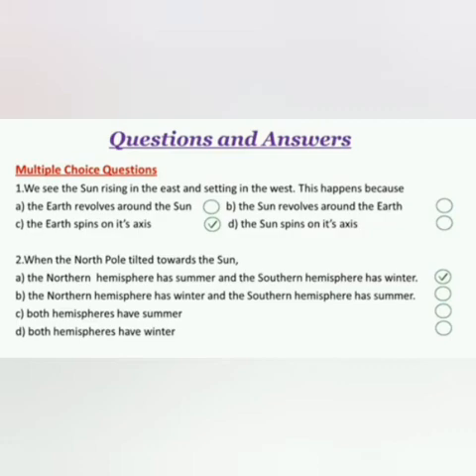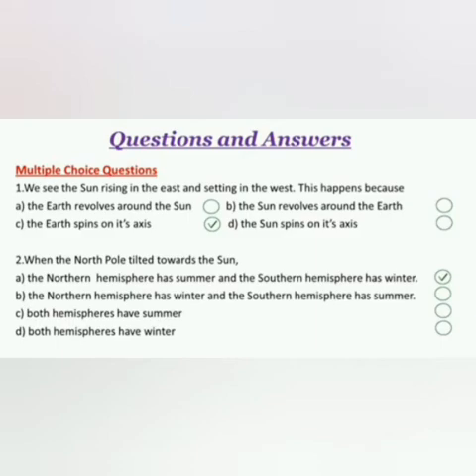Next question. When the north pole is tilted toward the sun, A, the northern hemisphere has summer and the southern hemisphere has winter. B, the northern hemisphere has winter and the southern hemisphere has summer. C, both hemispheres have summer.